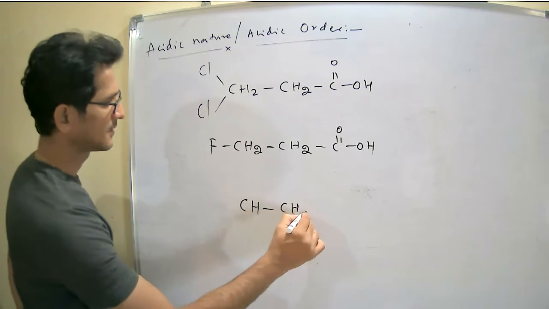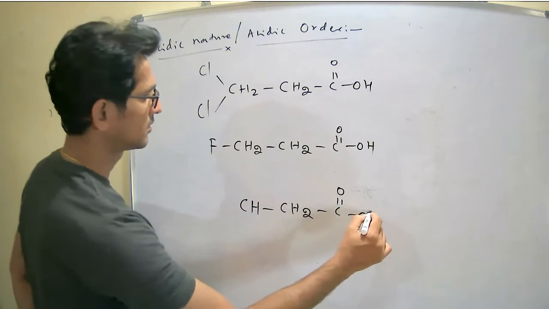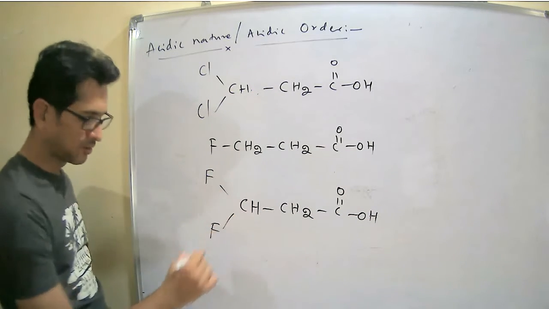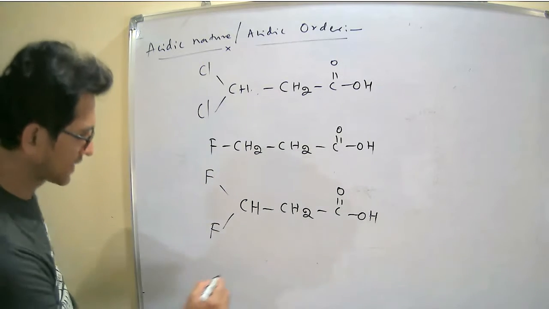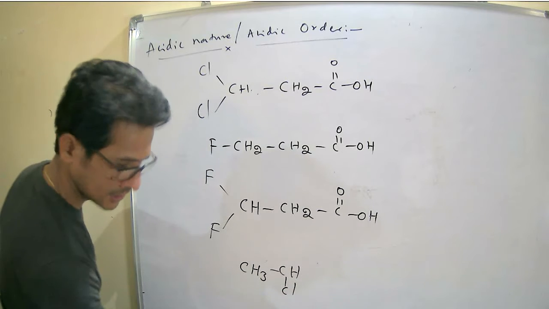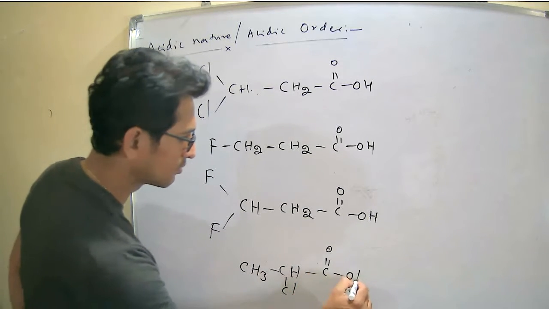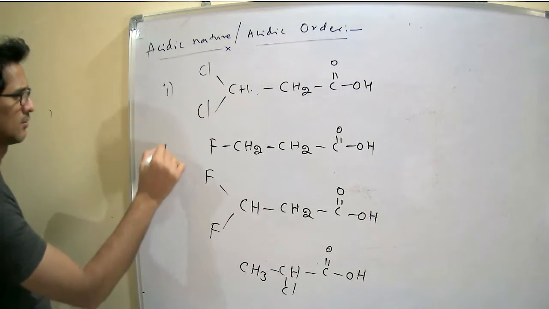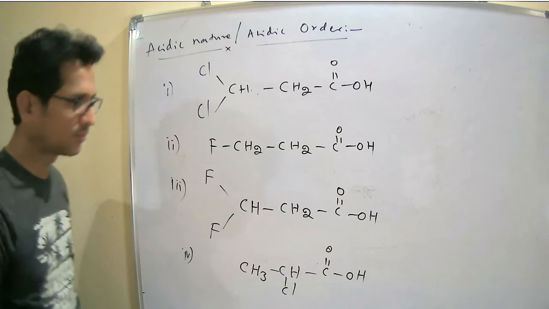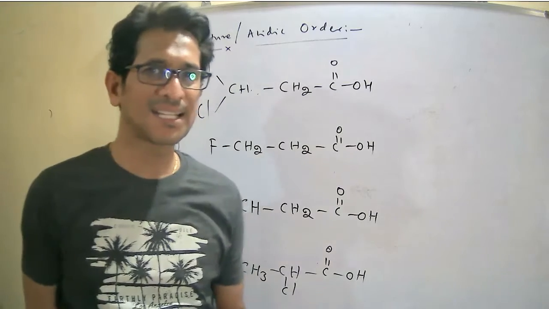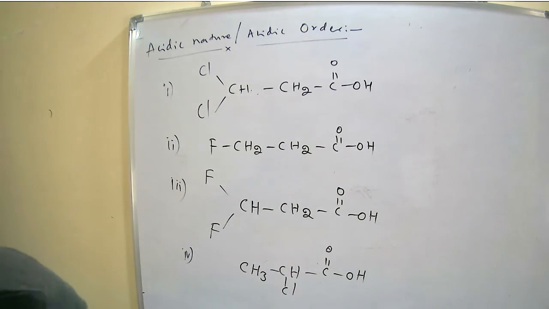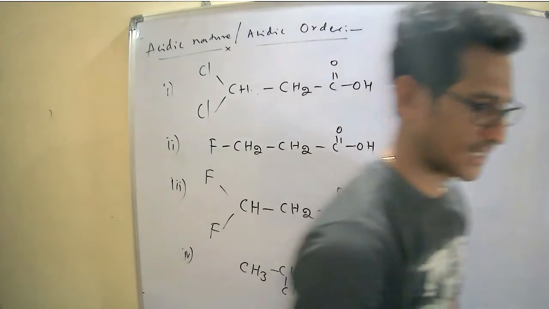Next, CH, CH2, C double bond OH with two fluorines. And finally, CH3, CHCl, C double bond OH. 1, 2, 3, and 4. The question is, arrange the following compounds in the increasing order of their acidity.